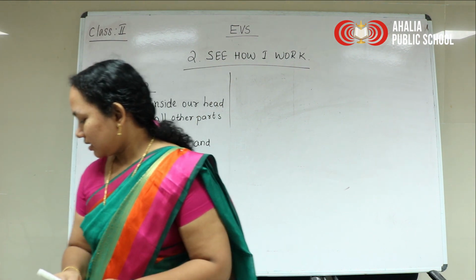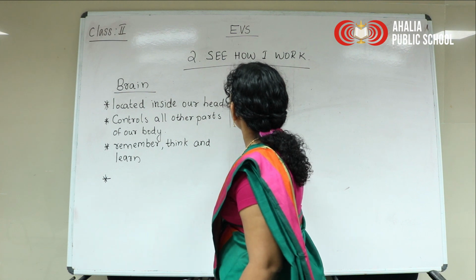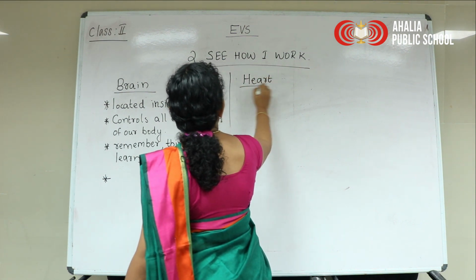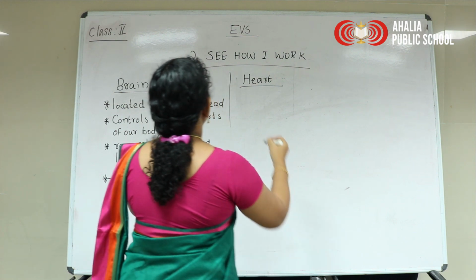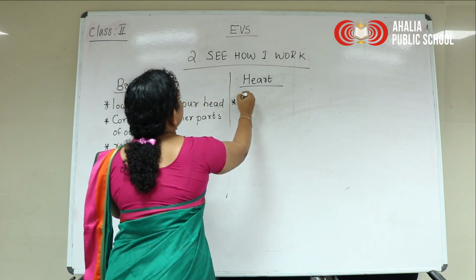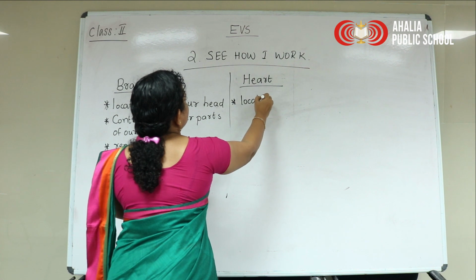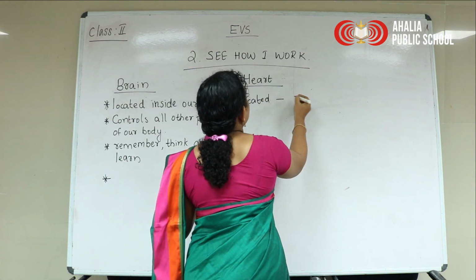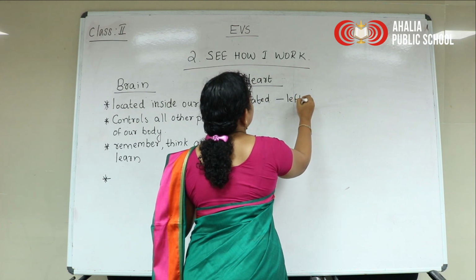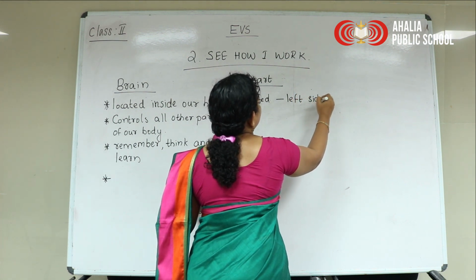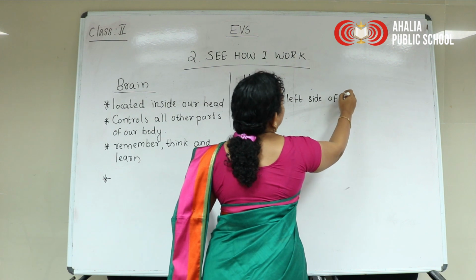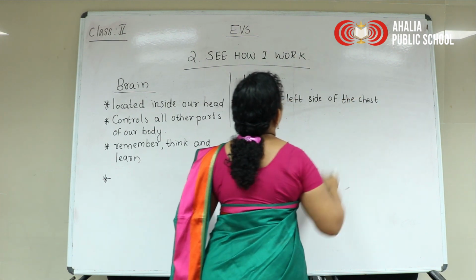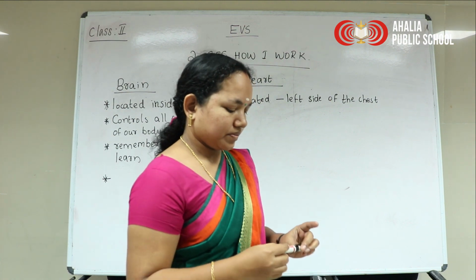So it is left side. It is located at the left side of the chest.